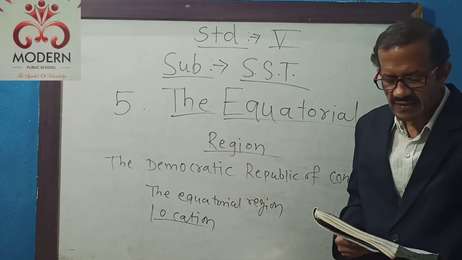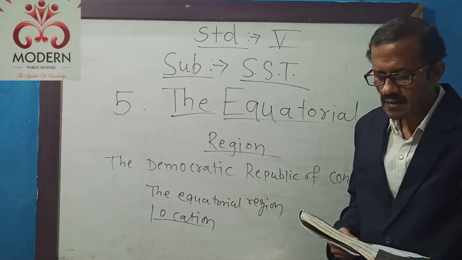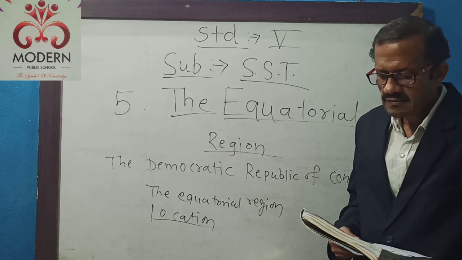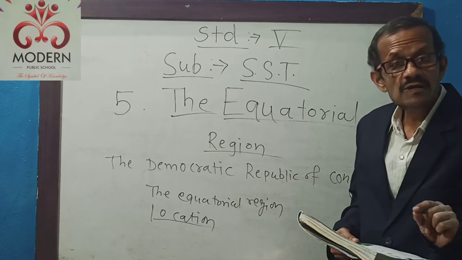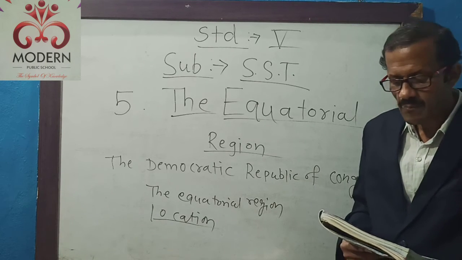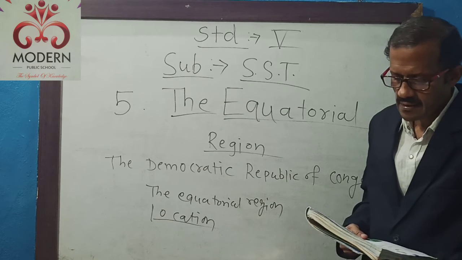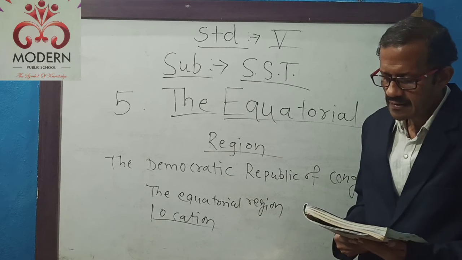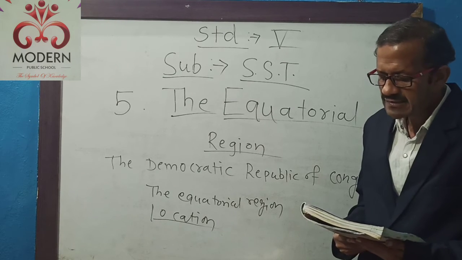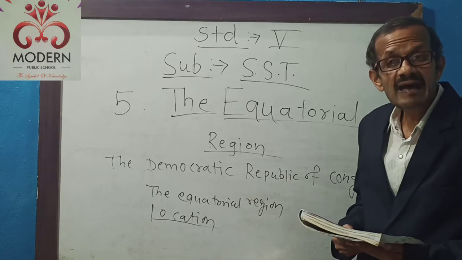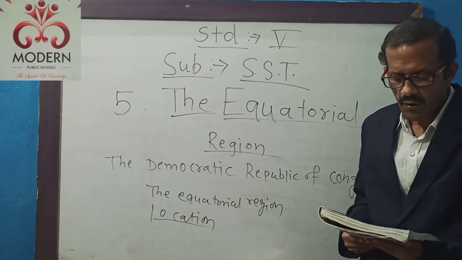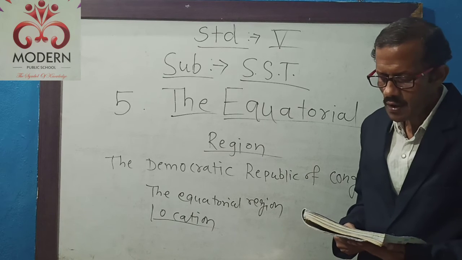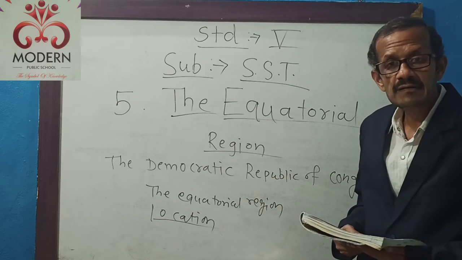The equator passes through the northern part of the country. Means the equator passes through this Democratic Republic of the Congo, in the northern part of this country. The largest city, Kinshasa, is the capital of this country. The Democratic Republic of the Congo is surrounded by 9 countries.